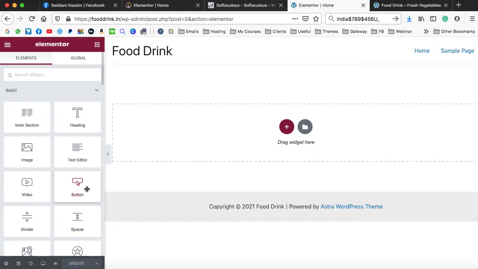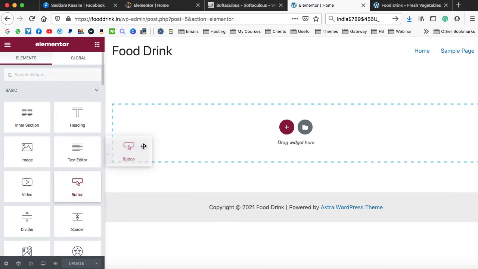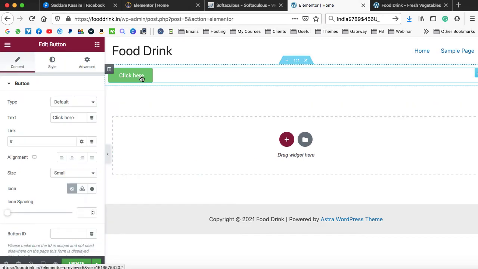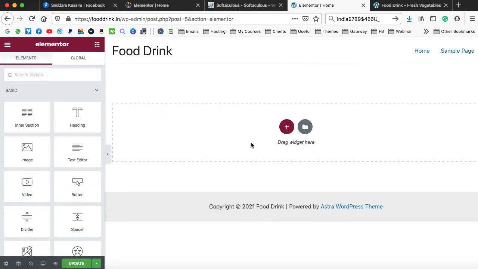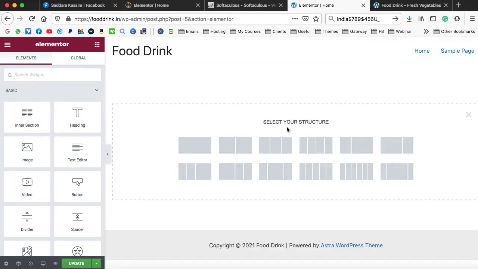All you need to do is drag it from the left hand side and drop it on the right hand side, and the button will automatically be created. Let me explain how exactly all these things work. Right now we can see there is a plus icon. Just click on it. These are basically called sections. A section is a kind of container on which we can put content, like images or videos, which can be placed onto the container or section.